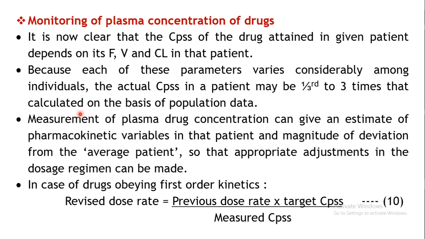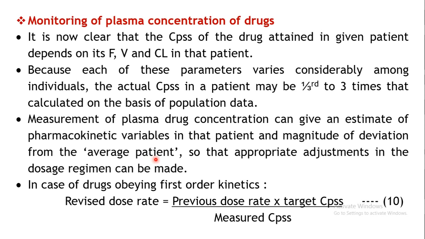So on the basis of this, plasma drug concentration measurement is given in the form of an estimate of pharmacokinetic variables in the particular patient, depending upon the magnitude of deviations.